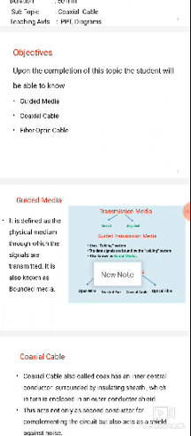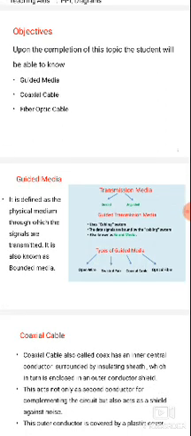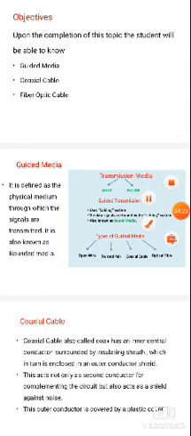The shielded twisted pair cable also consists of two conductors, but they are covered by a metal shield. The main advantage of shielded twisted pair cable compared with unshielded twisted pair cable is that it is suitable for long distance communication, and the noise, also known as crosstalk, will be less. So these are all about previous class topics.